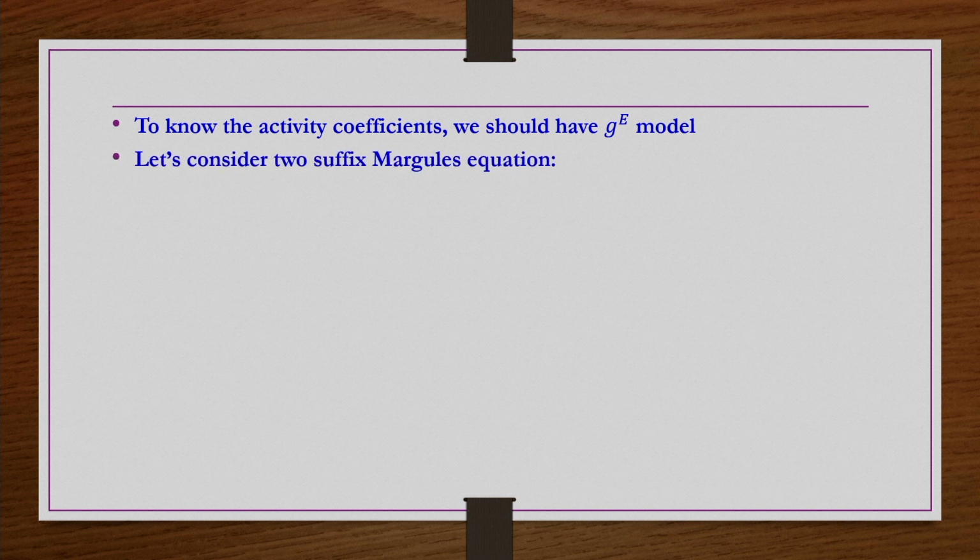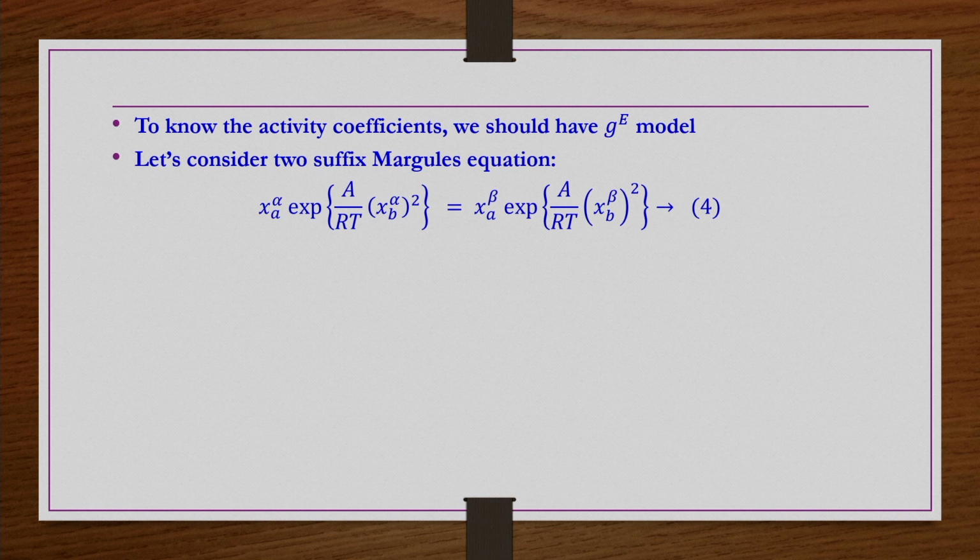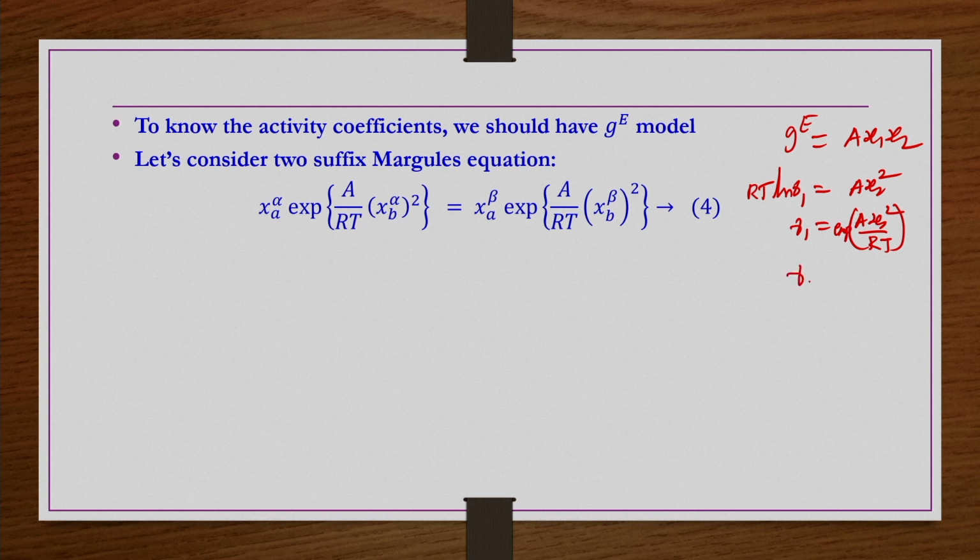Let us say for this binary system AB, the activity coefficients are described by the two-suffix Margules equations, then GE is A x1 x2, and we have seen for these equations that RT ln gamma 1 is nothing but A x2 square, that means gamma 1 equals exponential of A x2 square by RT, and then gamma 2 is exponential of A x1 square by RT. This is what we have.